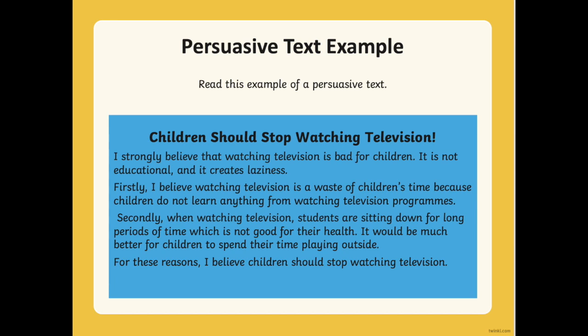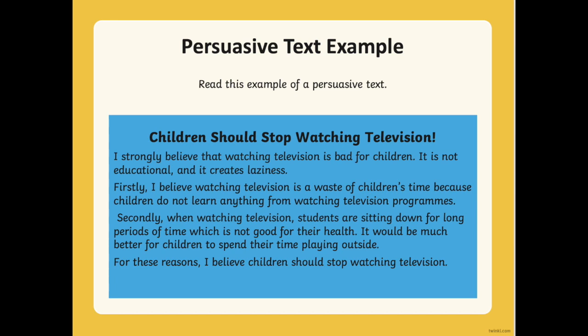In this persuasive text example, we can see that the writer used the OREO writing technique. So, let's find the O, the opinion. That is the first sentence. I strongly believe that watching television is bad for children. There is the opinion and the topic sentence. It tells us what the paragraph is about. Next, we have the reason why the author thinks this. It is not educational and it creates laziness. So we have the O and the R.